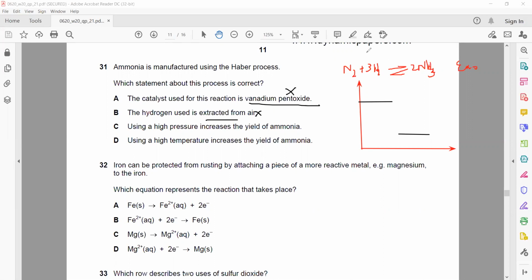Use high pressure to increase the yield of ammonia. That's true, because here you have 4 moles of gas and 2 moles. If I increase the pressure, equilibrium shifts towards the right. Yield means the amount of the product, so that's true. High temperature is used. That's wrong. Why? Because if I use a high temperature, since the reaction is exothermic, it will shift the equilibrium towards the left hand side, so the yield of ammonia will decrease.